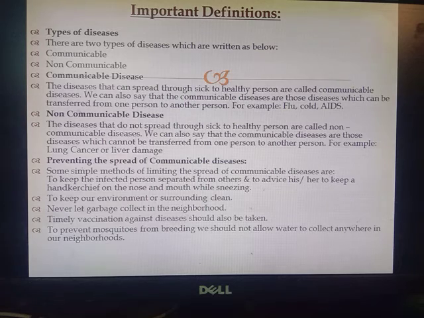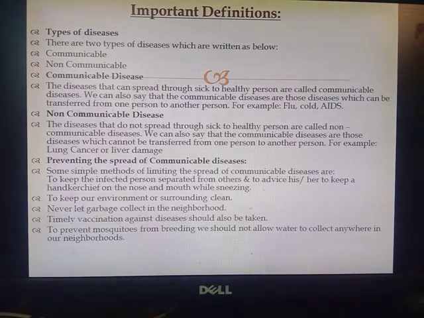Communicable and non-communicable. The diseases that can spread from sick to healthy person are called communicable diseases. We can also say that communicable diseases are those diseases which can be transferred from one person to another person through direct contact. For example, flu, cold, AIDS. So these are all communicable diseases.